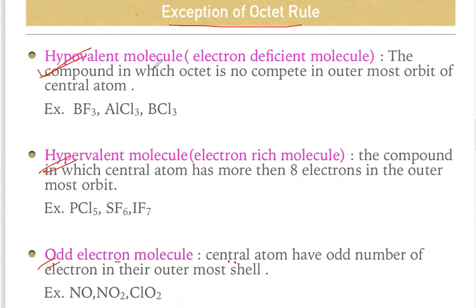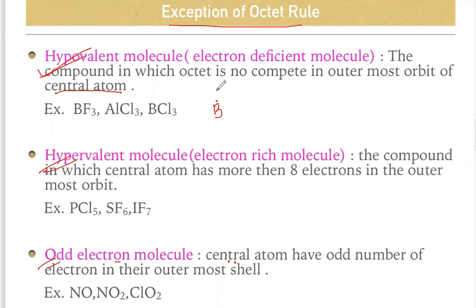What are hypovalent molecules? Hypovalent molecule means electron deficient molecule, remember. The statement says that it is a compound in which the octet is not completed in the outermost orbit of the central atom. Remember, this one is the center atom. That means the center atom does not possess 8 electrons around it. So see what the structure of BF3 is.